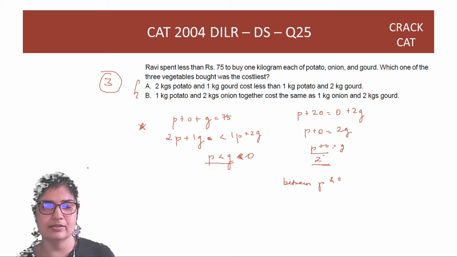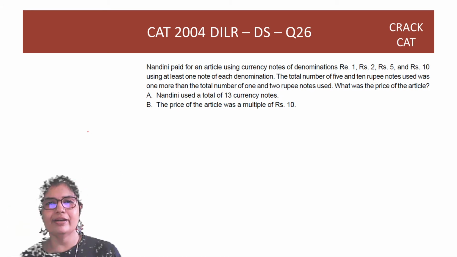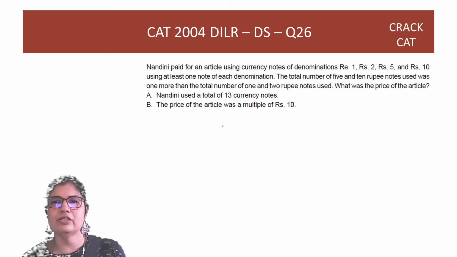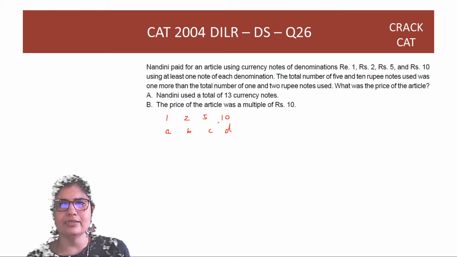Last data sufficiency question. So Nandini paid for an article using currency notes of denominations rupees 1, rupees 2, rupees 5 and rupees 10, using at least one note of each denomination. So let's say, just for argument's sake, that 1 rupee notes, 2 rupee notes, 5 rupee notes and 10 rupee notes. This is A, this is B, this is C, number of notes, right? Are A notes of 1 rupee, B notes of 2 rupees, etc.